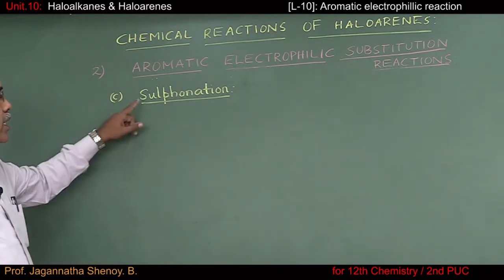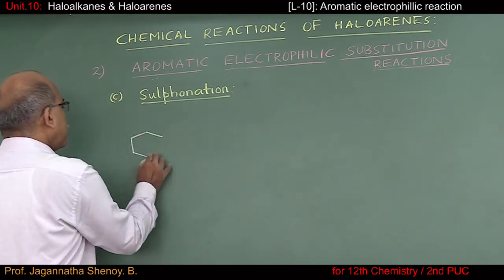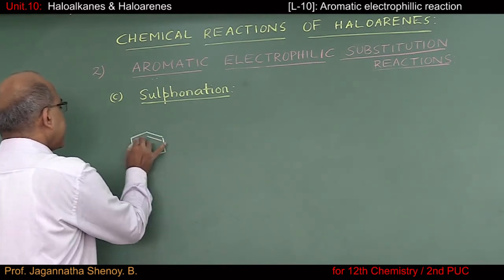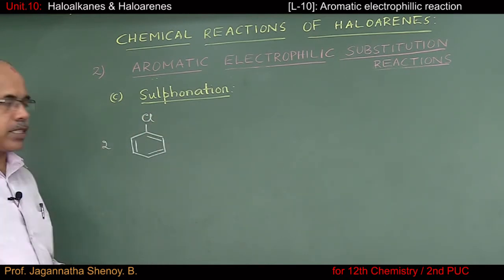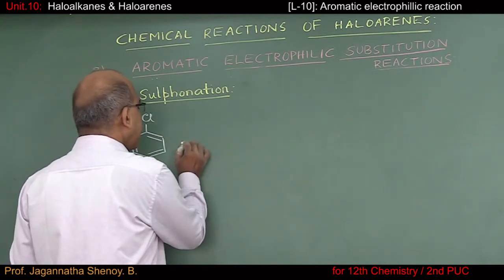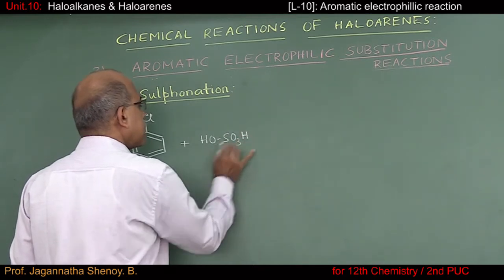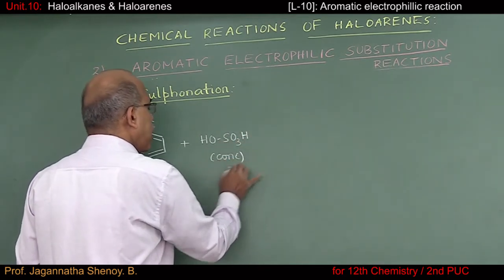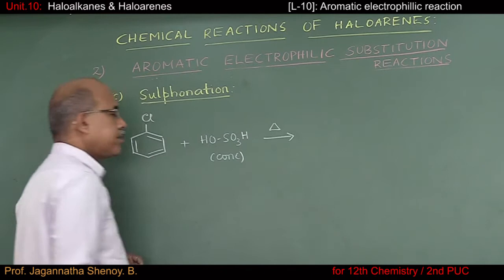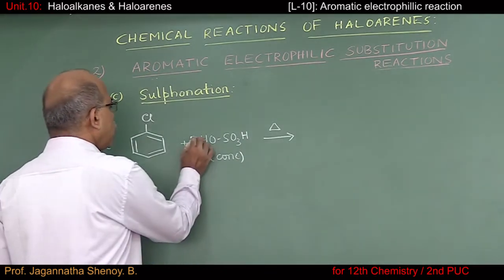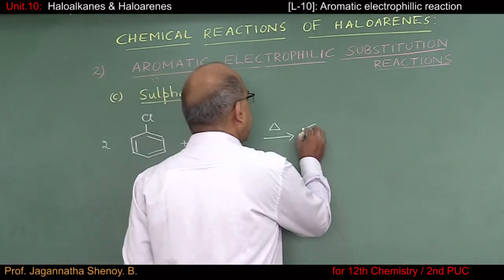The third reaction we consider under this heading is sulfonation. Again, I start from 2 moles of chlorobenzene. You know, the sulfonating agent is concentrated sulfuric acid. When you make use of concentrated sulfuric acid, you have to heat it. I'll make use of 2 molecules of concentrated sulfuric acid. The product obtained would be